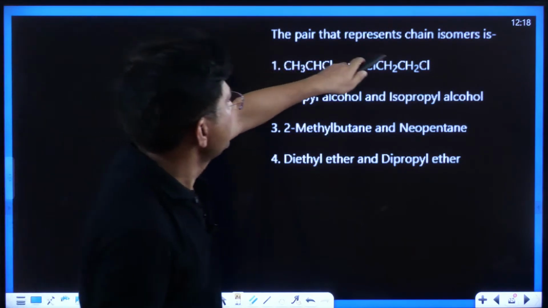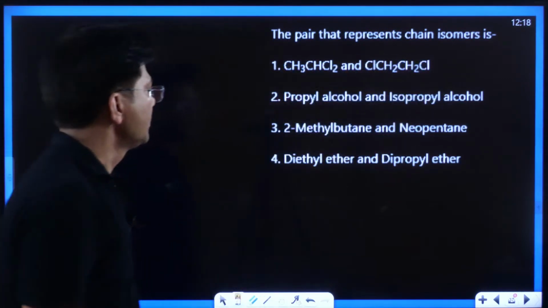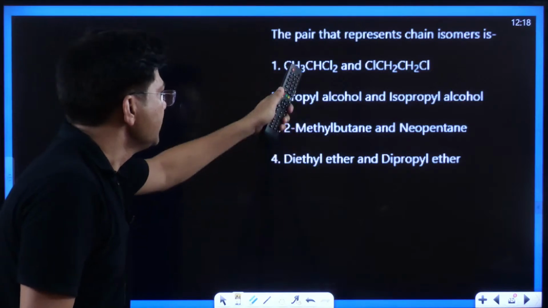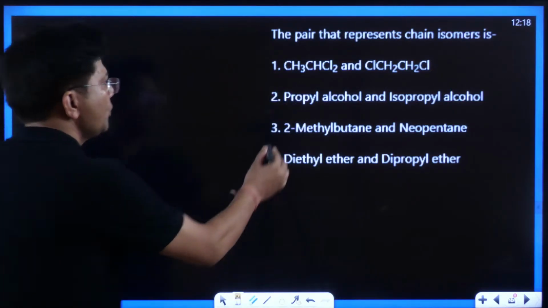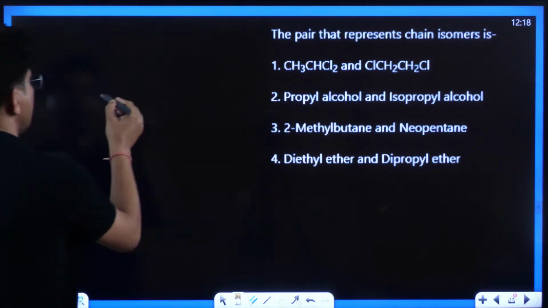The pair that represents chain isomerism. For that we should know their names, so let me help you. Propyl alcohol, isopropyl alcohol.